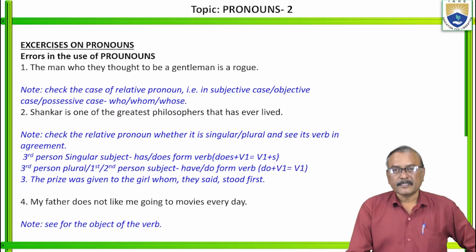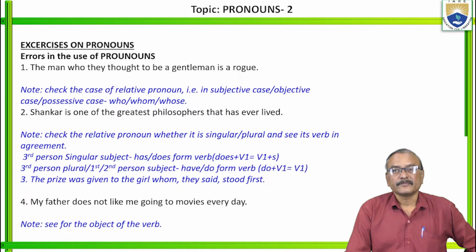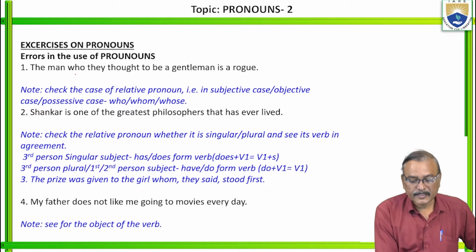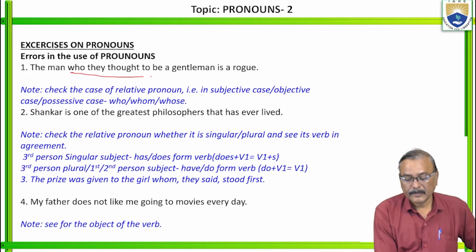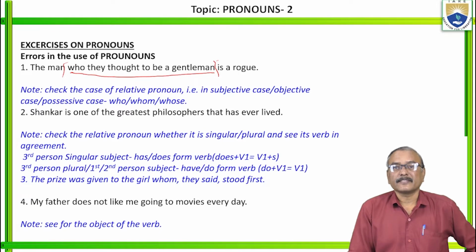Now let us see these sentences and tell me where the mistake is. First sentence: The man who they thought to be a gentleman is a rogue. Where is the mistake here? Actually, what is the sentence here? This is not the main part of the sentence. The man is a rogue. The actual sentence is the man is a rogue. Which man is a rogue? Whom they thought to be a gentleman is a rogue.